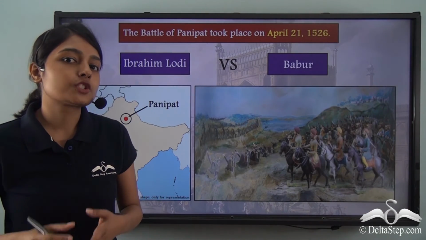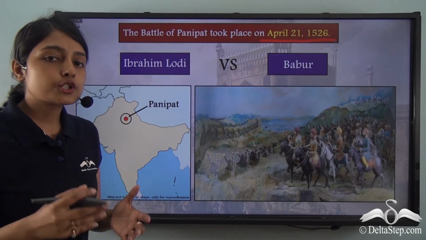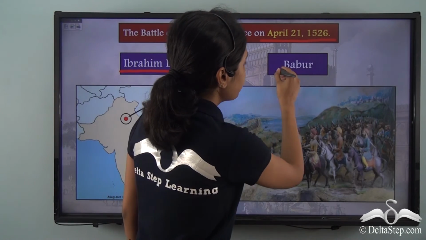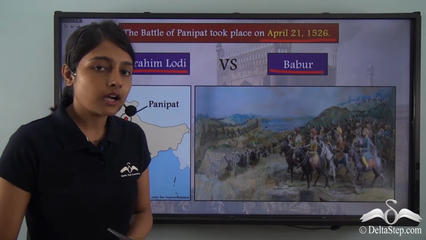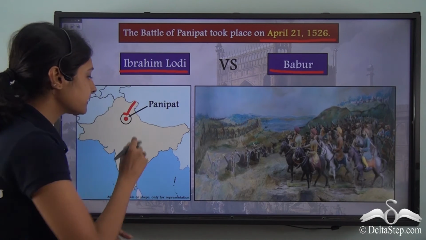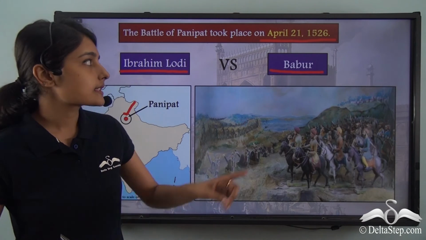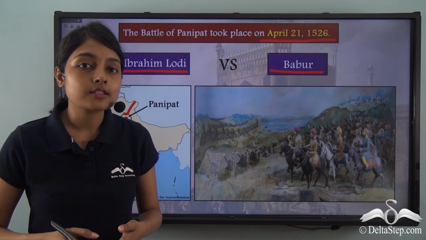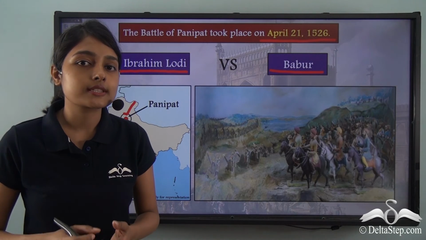The Battle of Panipat, as we just discussed, took place on April 21, 1526. It took place between the troops of Ibrahim Lodi and the invading army of Babur. Babur came from Central Asia upon being invited by Daulat Khan to invade India. This battle took place in a place called Panipat, located in the modern day state of Haryana. This battle is known as the first battle of Panipat because two other battles of Panipat took place after this. But it is only the first battle of Panipat that we will be focusing on in this lesson.